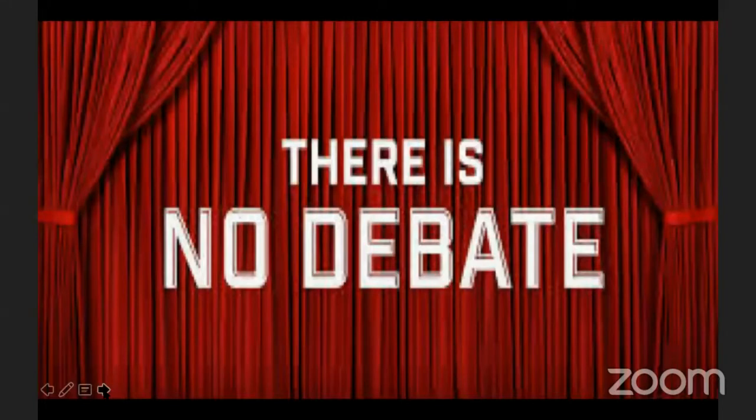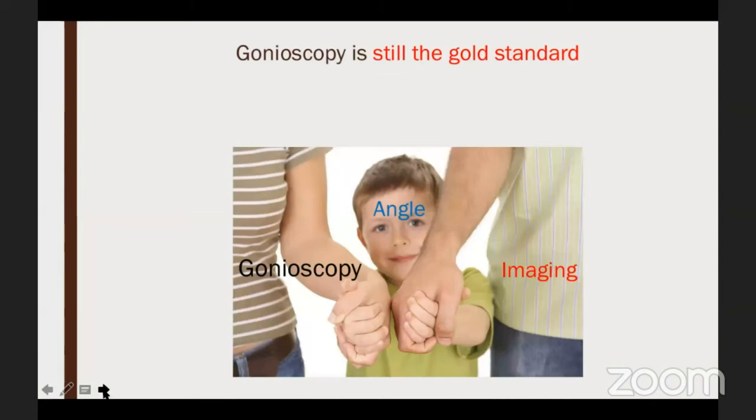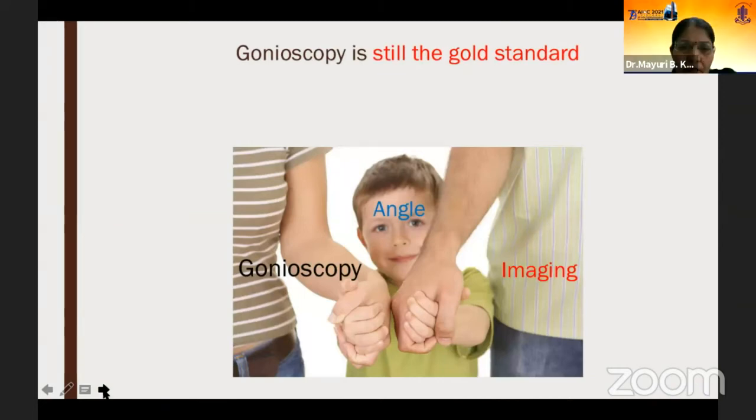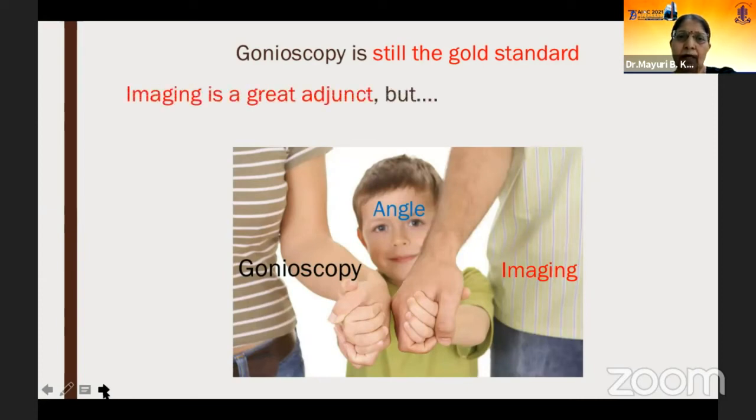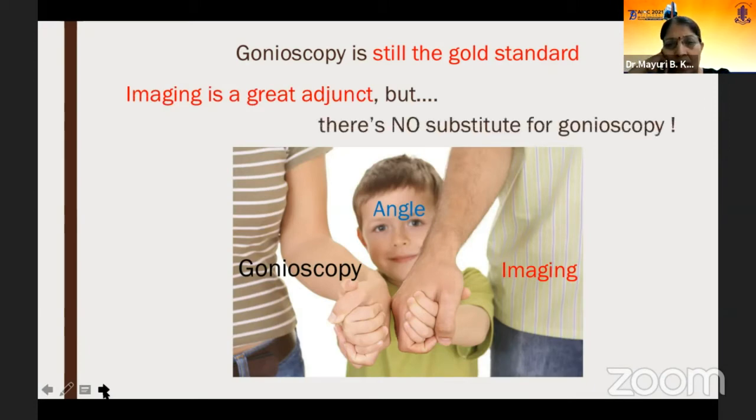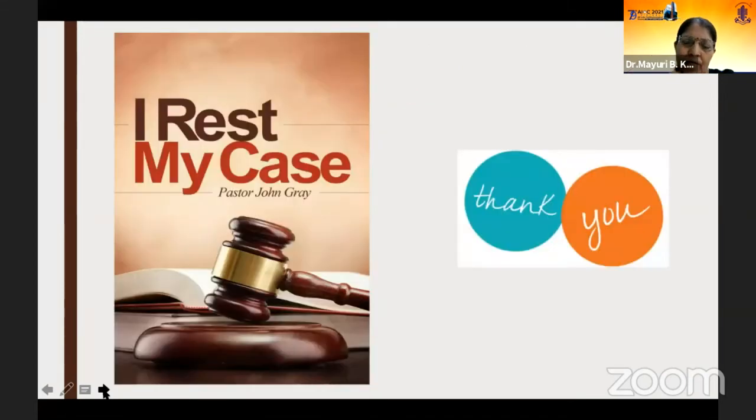So at the end, there is absolutely no debate between these three tools. Gonioscopy is still the gold standard. You absolutely have to do gonioscopy in all your glaucoma suspects and glaucoma cases. Imaging is definitely a great adjunct, with UBM having the greatest anatomical range of information, but there's absolutely no substitute for gonioscopy. Thank you.